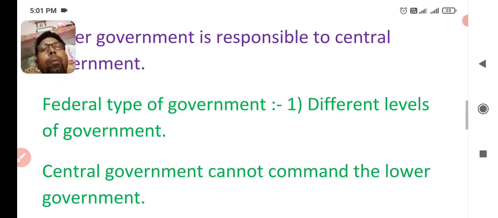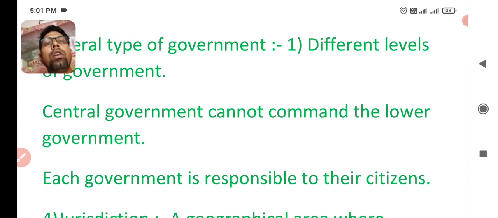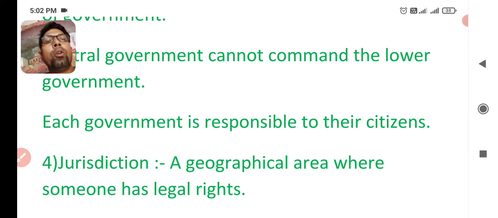And the next type of government is federal type of government. In federal type of government, different levels of government are there. You learned from the first point. And central government cannot command the lower government. It means different levels of government are responsible for their work differently, and each government is responsible for their citizens. For example, Haryana government is responsible for the citizens of Haryana for their work, and on the other hand, central government is also responsible for the people of the whole country. I think you got this point.